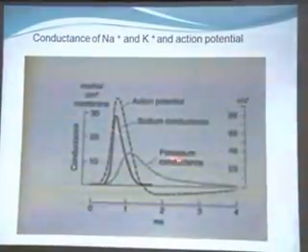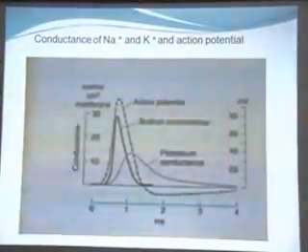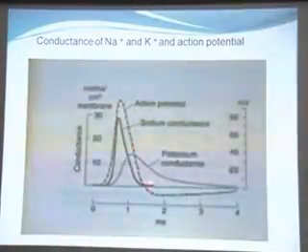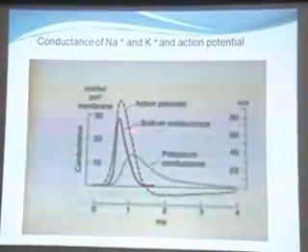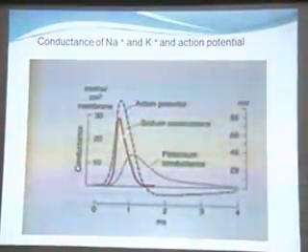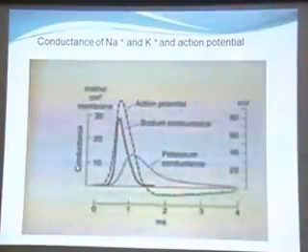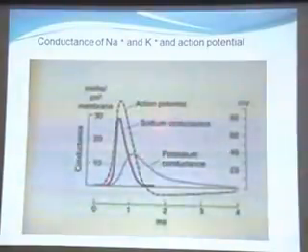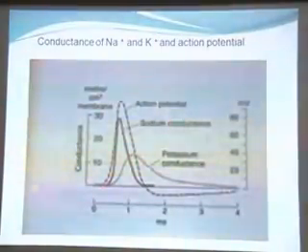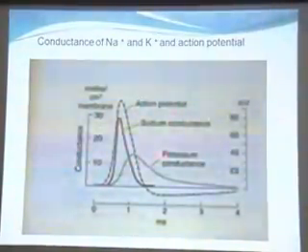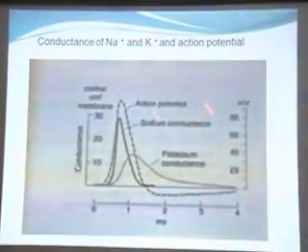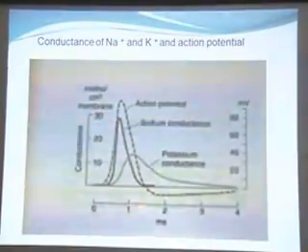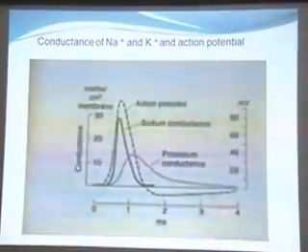This diagram shows the conductance of sodium and potassium during the action potential. This is the action potential, this is the sodium conductance, and this is the potassium conductance. Why do we call them conductance? Because the cell membrane is conducting the ionic current and is a conductor of sodium and potassium as they carry the current. And this is the time duration being depicted.